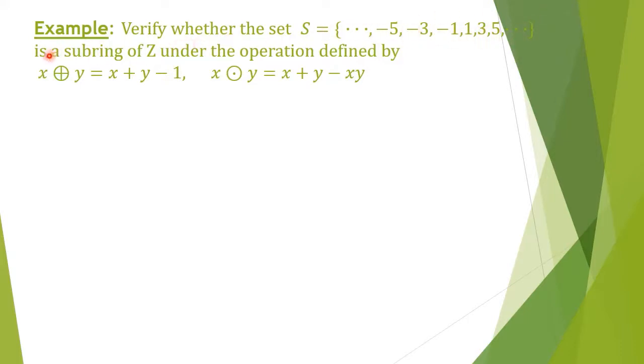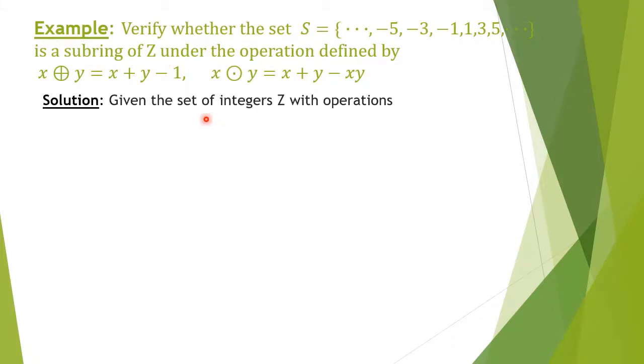We have to verify that the set of all odd integers is a subring of Z under the operations defined by x plus y is equal to x plus y minus 1 and x dot y is equal to x plus y minus xy. In the previous videos, when we were discussing ring, we have seen that Z is a commutative ring with unity under these two defined operations. So now we are given another set S, which is a subset of Z. We have to verify whether that S is a subring of Z.